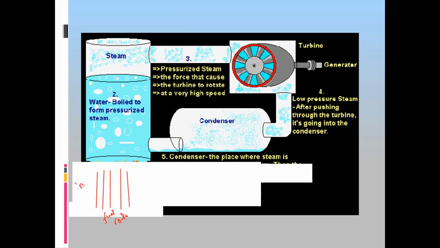Then we target this with a neutron, and we break the heavy nucleus into lighter ones. If a heavy nucleus breaks down into a lighter one, what do we call this process? Which nuclear reaction, fission or fusion? We call that a fission reaction.